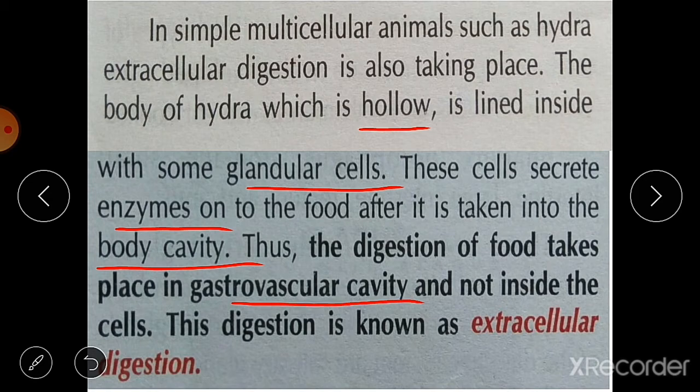This is known as extracellular digestion, meaning digestion does not take place inside the cell, but occurs outside the cell in a cavity. In our body also, in human beings, the digestion is extracellular, that is inside the gastrointestinal tract. So this is extracellular digestion in hydra.